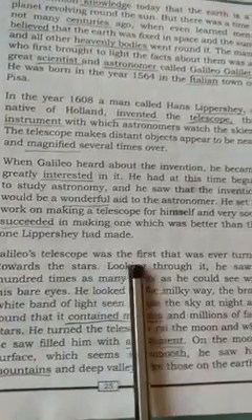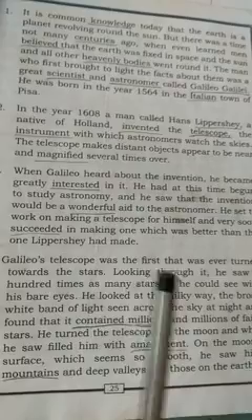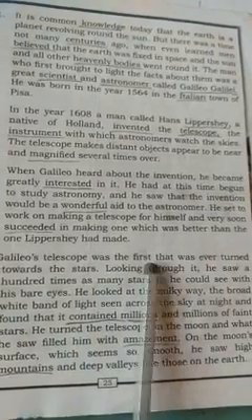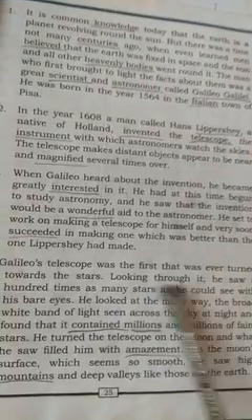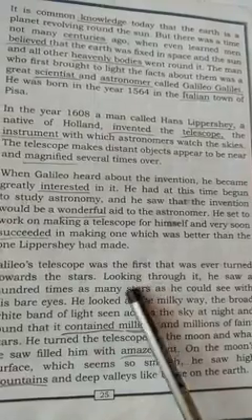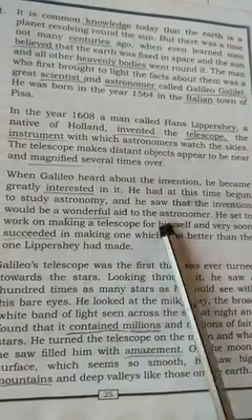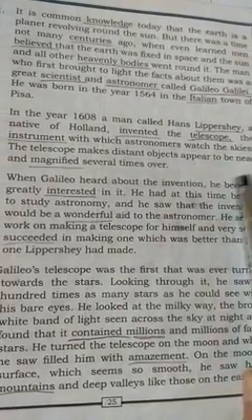Galileo's telescope was the first that was ever turned towards the stars. So I said, his telescope was the first through which people could see the stars in the sky, because the sky is very big, but we cannot see the stars.